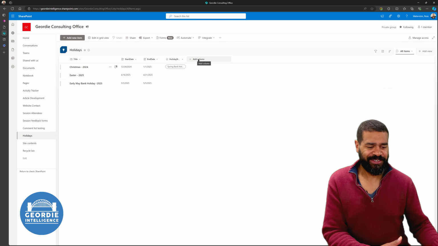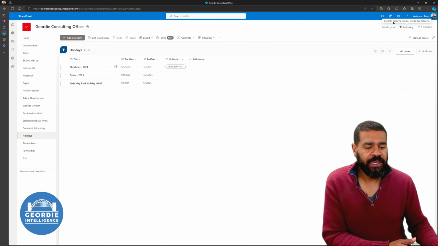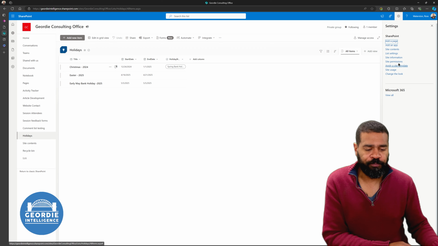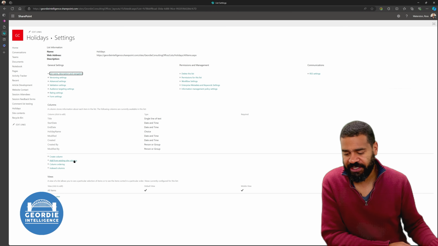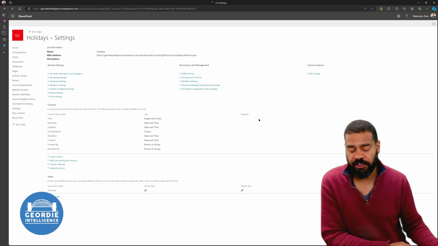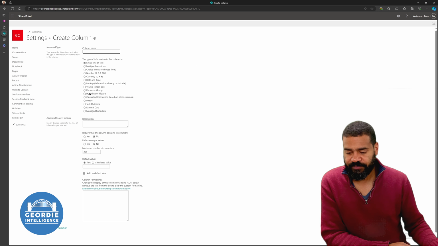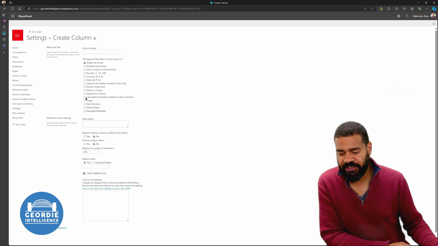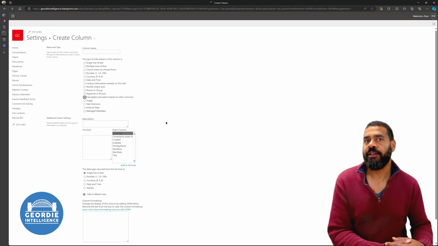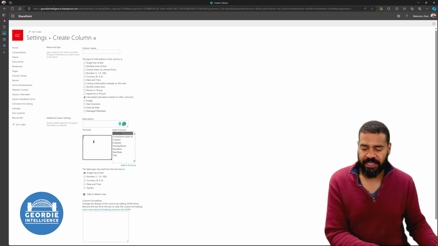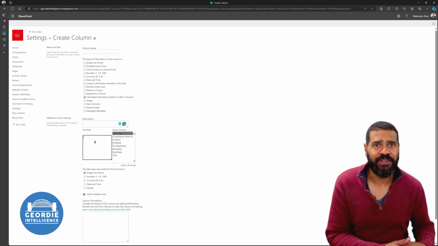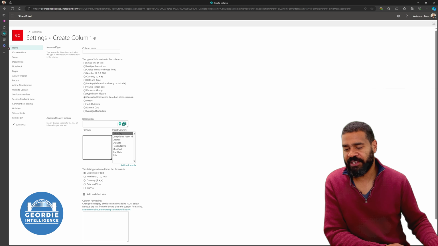Microsoft, please. What we need to do is go to the cog at the top and go to list settings. And there's a hidden column type that's in here. If we come down here and go create column, because what we want to do is to create a calculated column based on other columns. For some reason, that's not available in the other one. The formula we want to use, okay, is, what should we do? Should we go to CoPilot? Let's see what CoPilot can do for us.